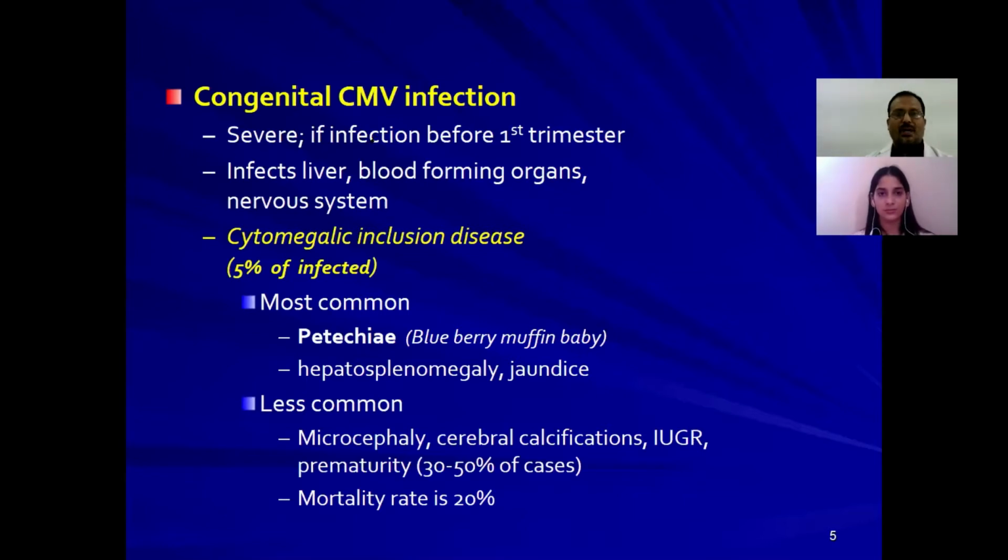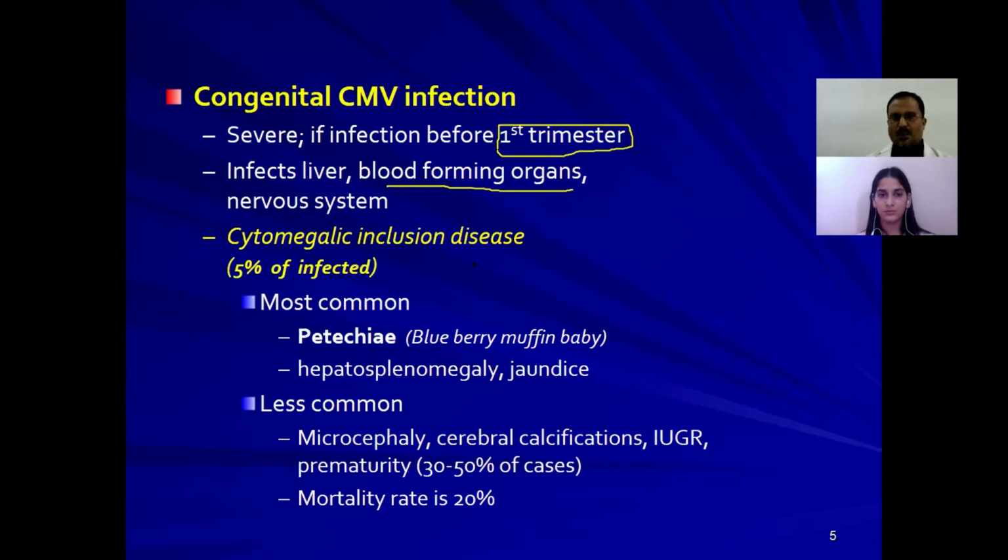Congenital cytomegaloviral infection is very severe if the infection occurs in the first trimester of pregnancy, because it infects the liver and blood forming organs. The liver is also a blood forming organ during neonatal life, and also the bone marrow. So the liver, bone, blood forming organs, and nervous system all get involved in congenital cytomegaloviral infection.